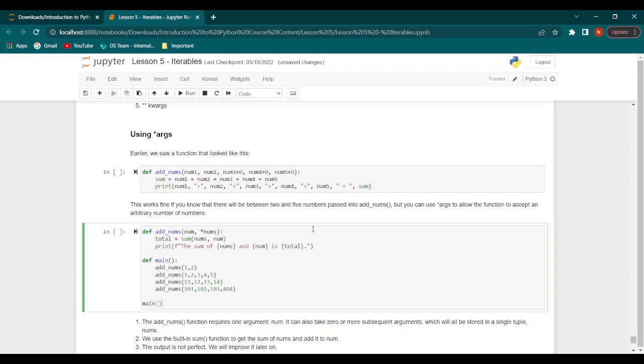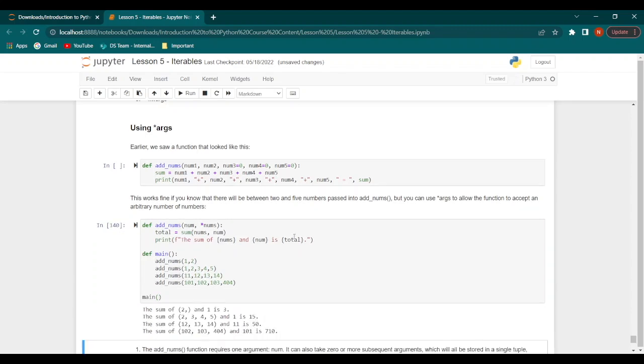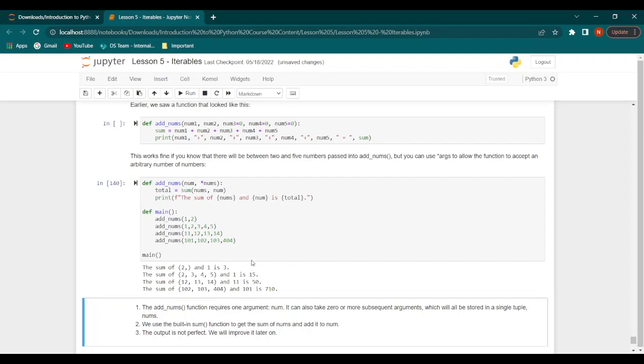Now when we call the main function, this is what we get.